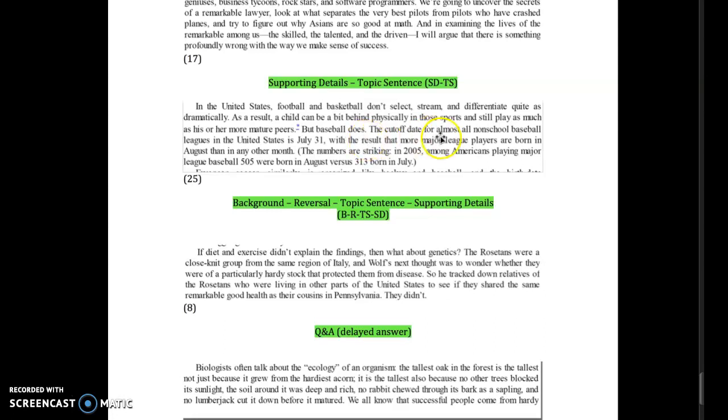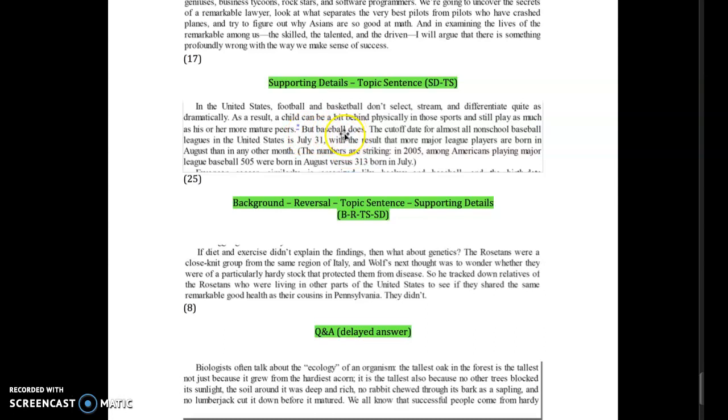And he says the cutoff date for almost all non-school baseball leagues in the United States is July 31st, with the result that more major league players are born in August than in any other month. The numbers are striking. In 2005, among Americans playing Major League Baseball, 505 were born in August versus 313 born in July. Right, the ones born in July would have been the youngest in their cohort, and they are at the greatest disadvantage. Now, I would say in this one probably it is a reversal, right?